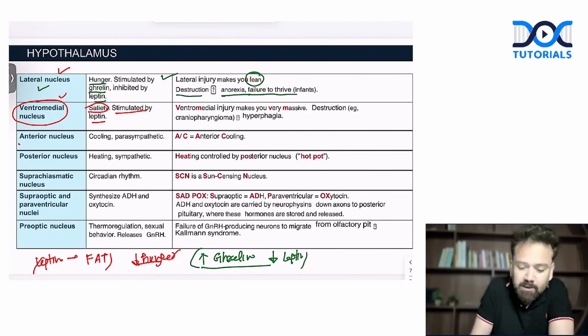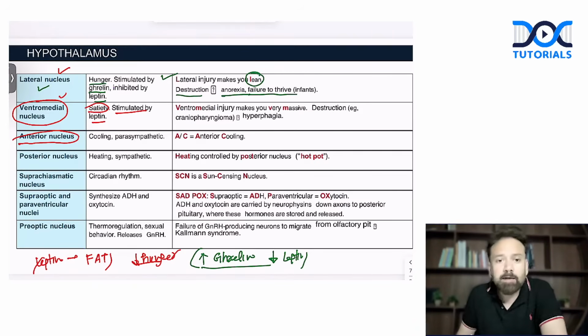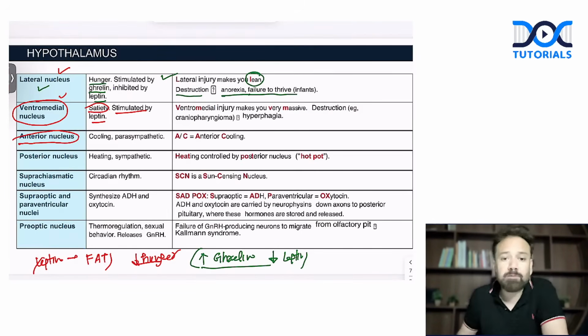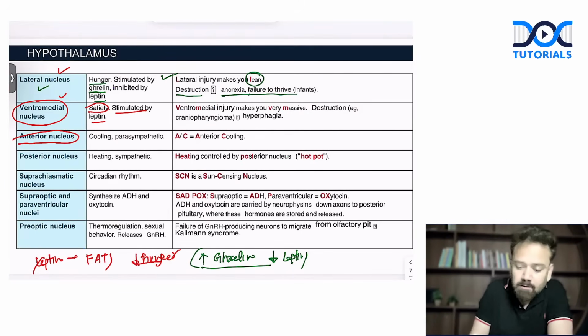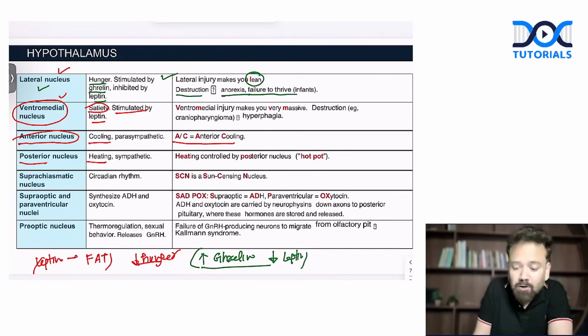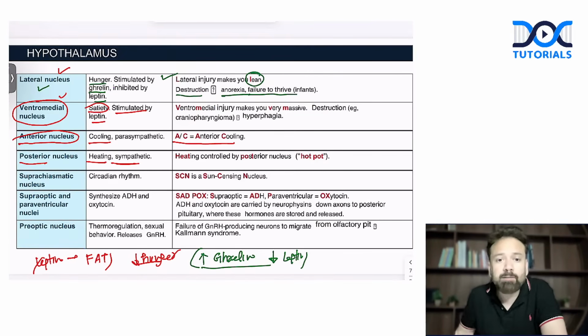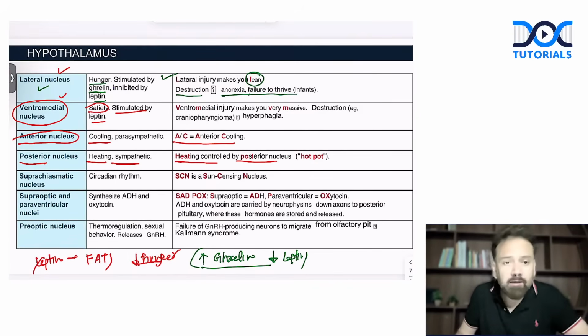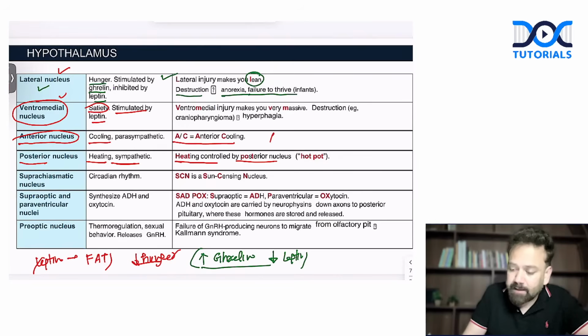Now, the third nucleus is the anterior nucleus. Just now we have discussed there are two nuclei in the hypothalamus, one anterior, the other posterior. In the anterior nucleus, A is for air conditioner. What is the role of an air conditioner? Cooling. So anterior is for cooling. And the posterior is for heating or sympathetic stimulation. So remember, anterior is for AC and posterior is for heater.